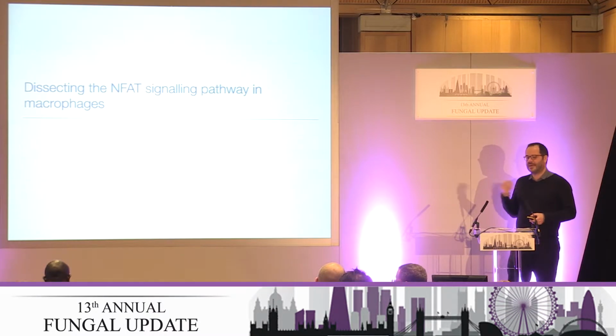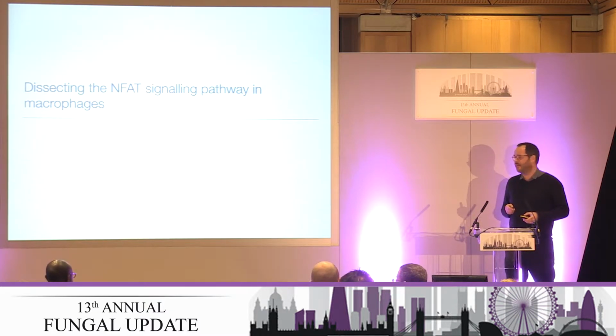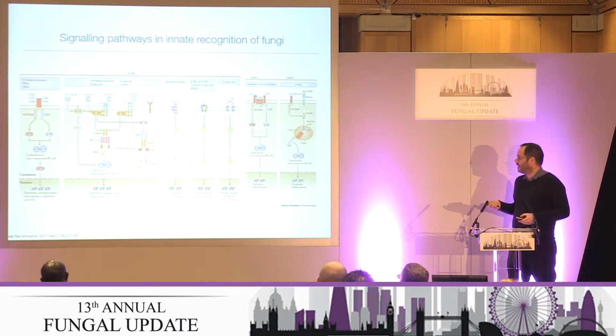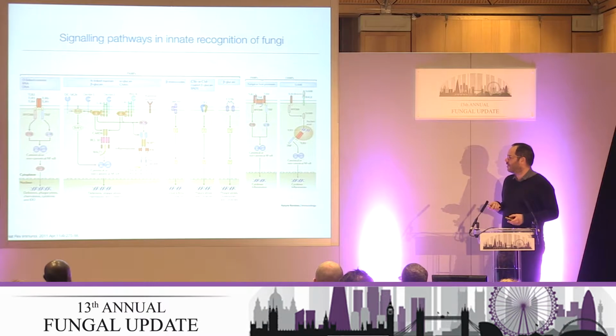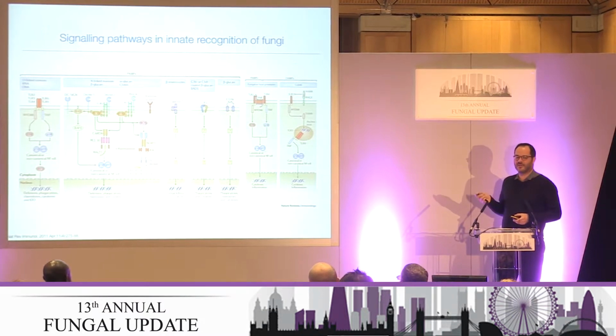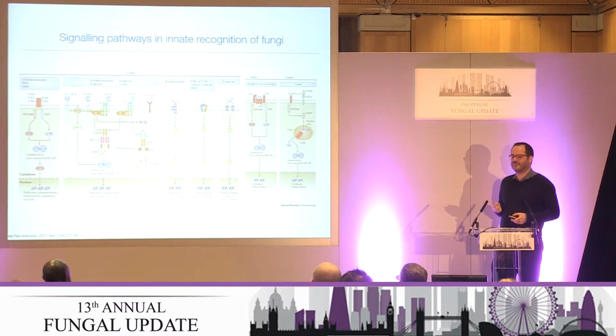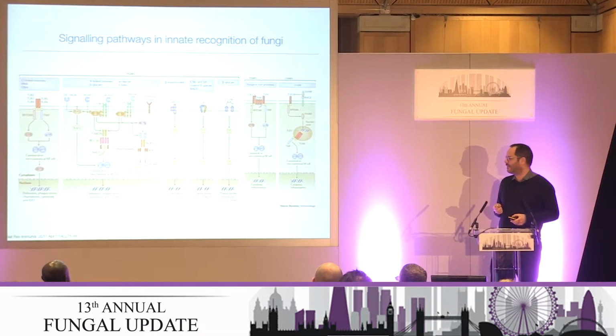So we wanted to understand how the calcineurin NFAT pathway is activated in macrophages, because usually it's activated in T cells and B cells. That's where this pathway is well recognized in the adaptive immune system, and it's less well recognized as a key player in the innate immune system. And we were aware that there was a very wide range of toll-like receptors and C-type lectins, as well as other damage and scavenging receptors, which are involved in sensing fungi. So we needed to make some decisions about how to screen for activating receptors for the calcineurin NFAT pathway.